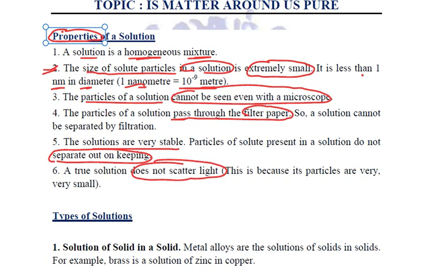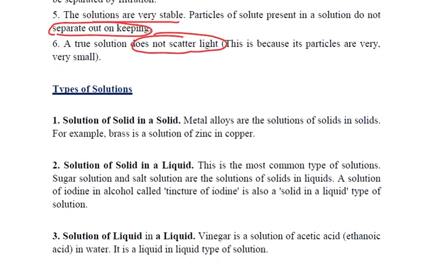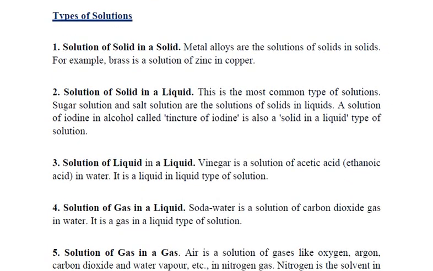Now these solutions can be made with any state of matter. Like we can make a solution of solid in a solid. All the metal alloys are solutions of solids in solids. For example, brass is a solution of zinc in copper. We can also make a solution of solid in a liquid. These are the most common types of solutions.